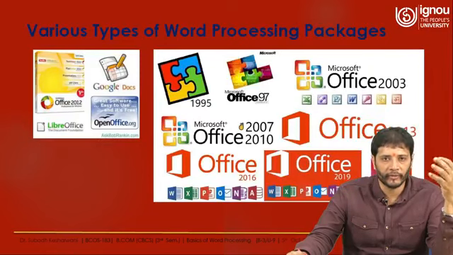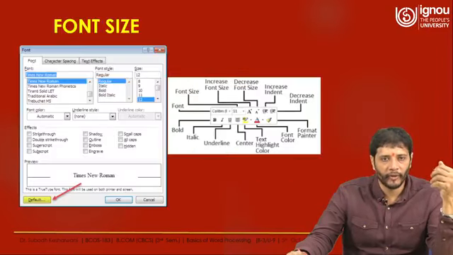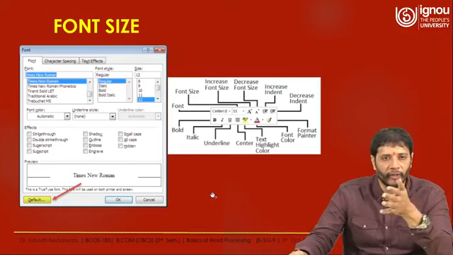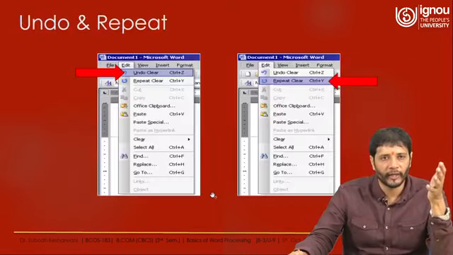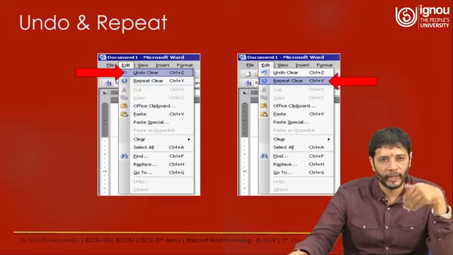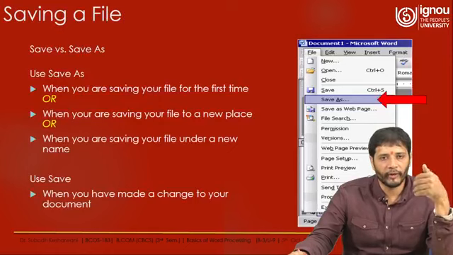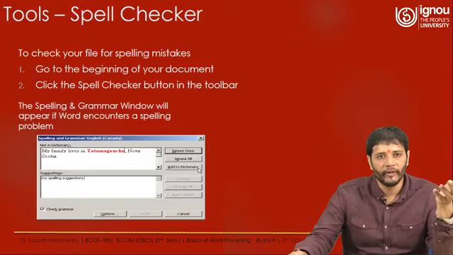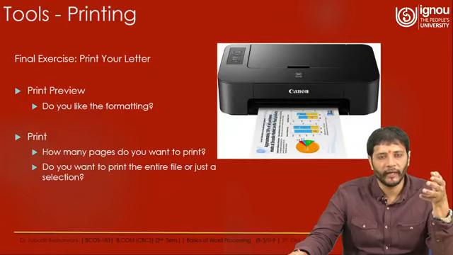So there are various types of word processing which I have already talked about. And if you talk about font sizes, you can change the font sizes very easily. You can do the page setup, you can undo or repeat whatever you have done. If you want to change it, you can do it. And at the end of the day you can save the file. So what I mean to say, spelling checker is there, replacement is there, and print is also there.